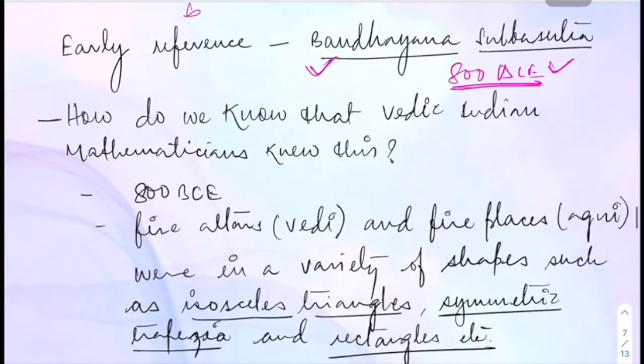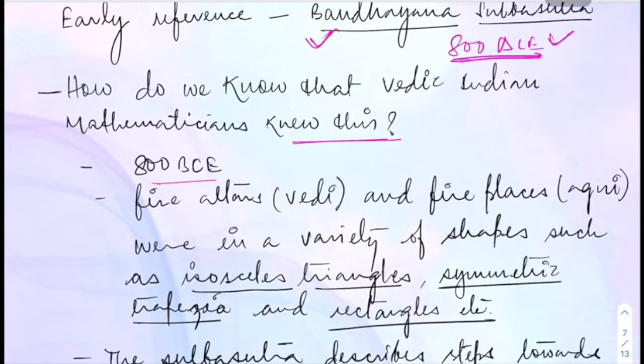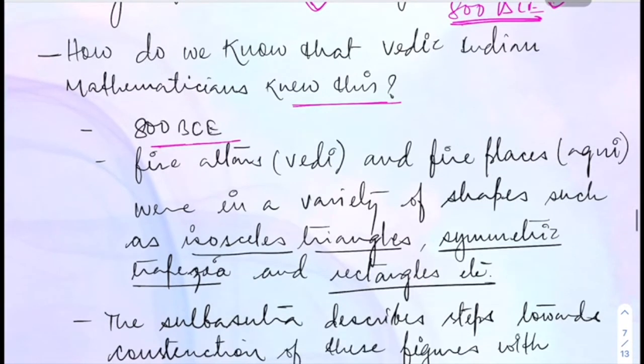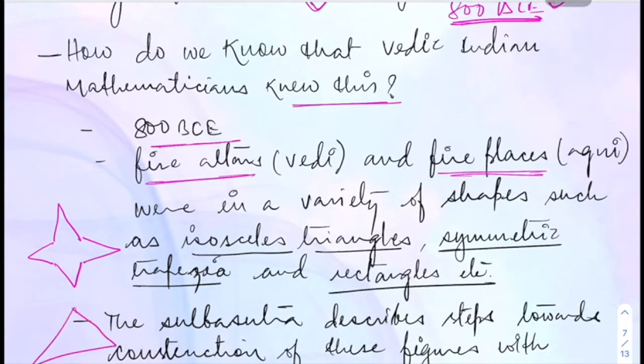So how do we know the Vedic Indian mathematician knew this? Because this thing comes from 800 BC. I have just mentioned fire altars and fireplaces. Like if you have ever seen any Hindu puja, you must have seen this structure of fireplaces like this, and there are many structures. Sometimes they are like this also.